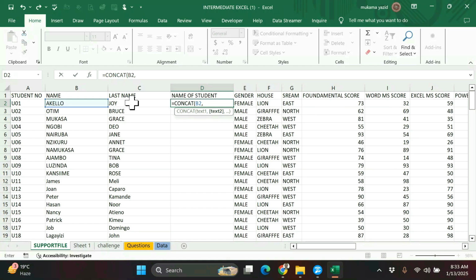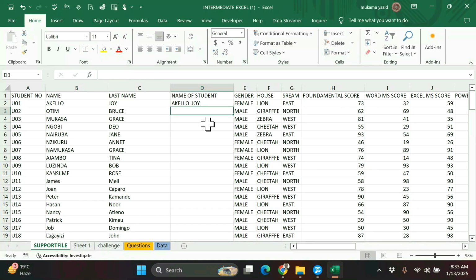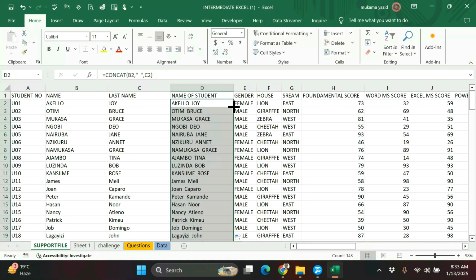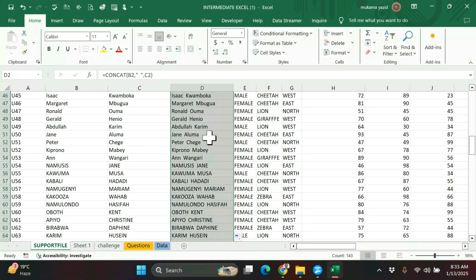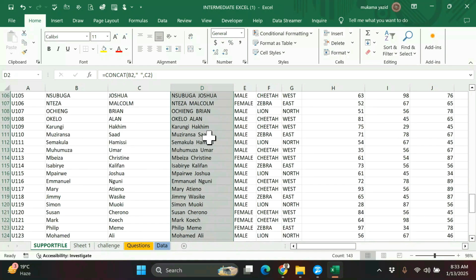A space is a character, so we must enclose it in double quotes. We open the quotes, click space, then another space, then we close it, then comma. Then we select our second name, then we close that bracket, then we press enter. That is what we want. So from there we autofill to get the rest of the names. So this is it.